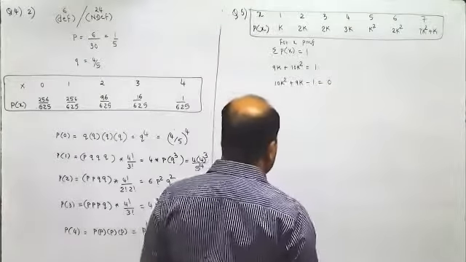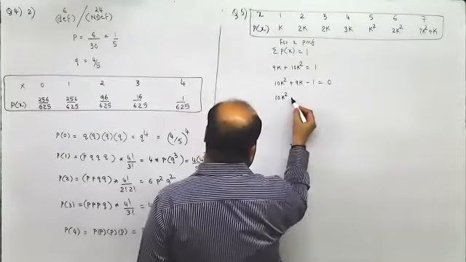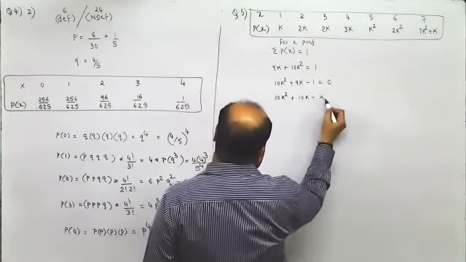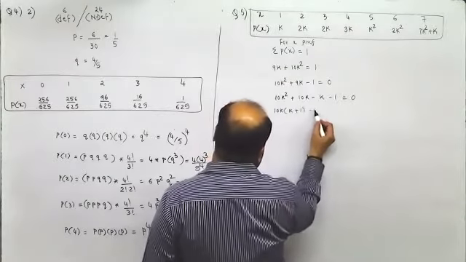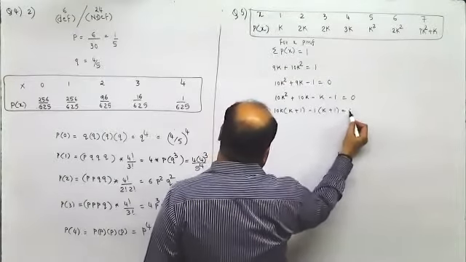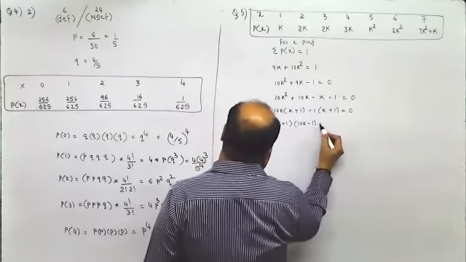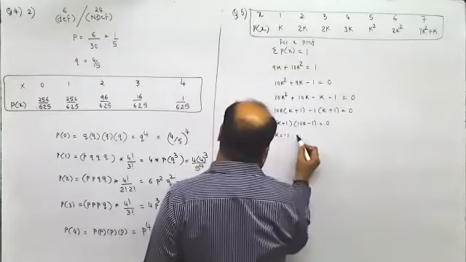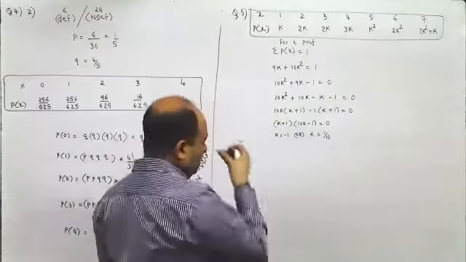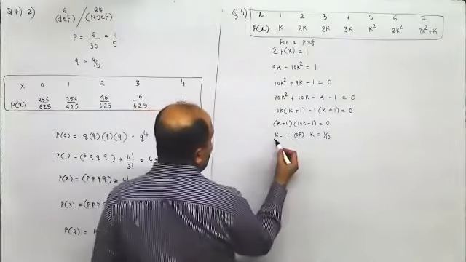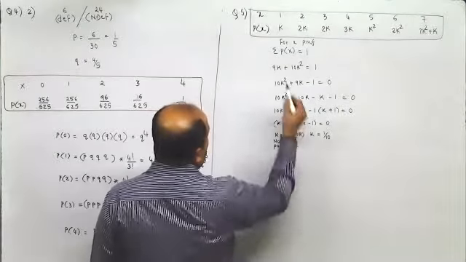10 into minus 1 is minus 10. You get 10k square plus 10k minus k minus 1 equal to 0. 10k common, you get k plus 1; minus 1 common, you get k plus 1. You get k plus 1 into 10k minus 1 equal to 0. So k equals minus 1, or k equals 1 by 10. K cannot be negative, so that is not possible. Therefore, we consider k equal to 1 by 10.